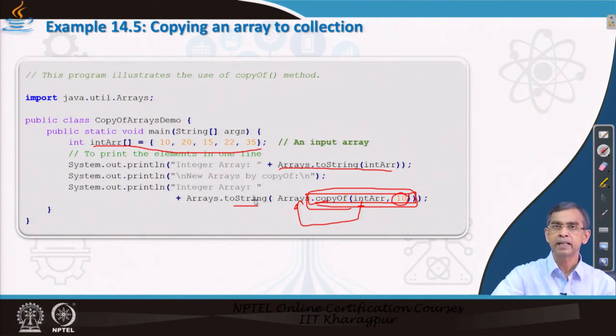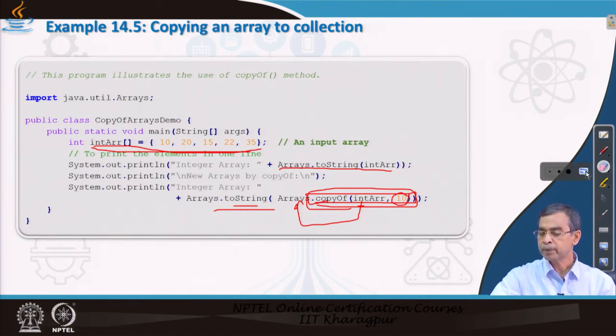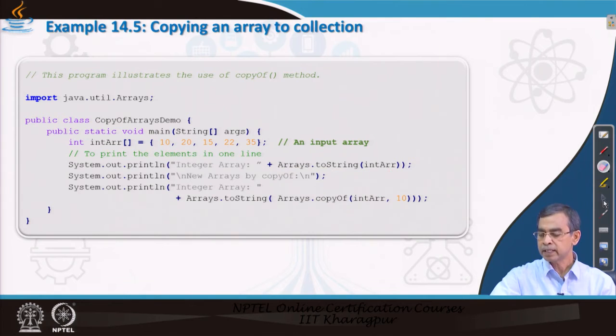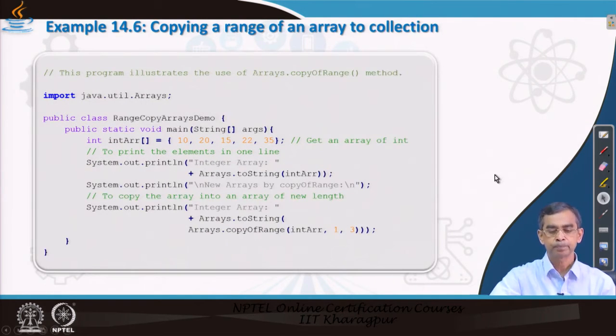So, the net result is that this array remains intact, a copy of it is created with 0 elements at the tail end, and then the whole array is converted using toString and printed. This is one example of the copyOf method, which can be utilized on many occasions. Now, copyOf can be applied to the whole array or to a part of it.